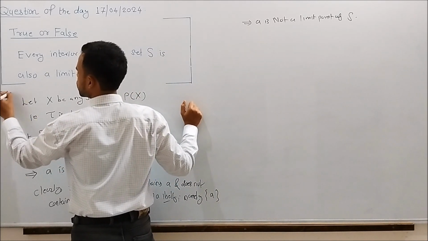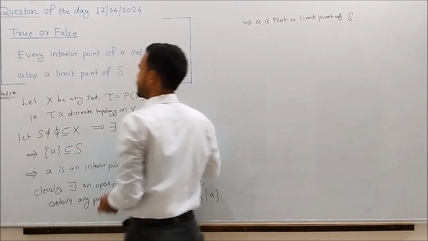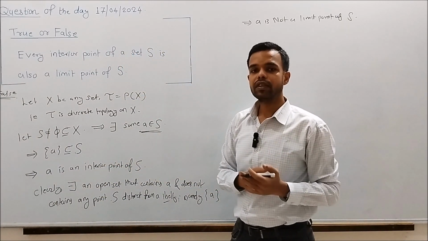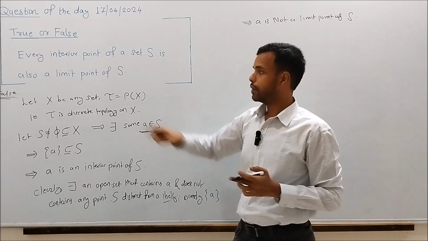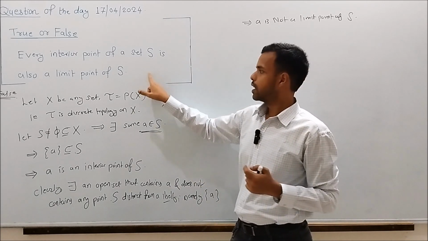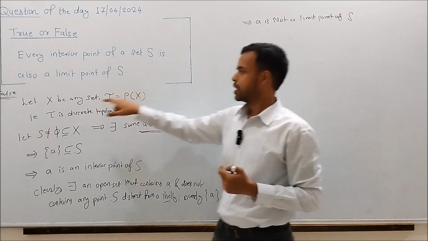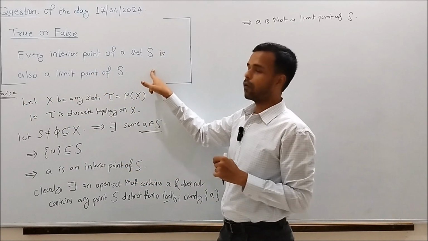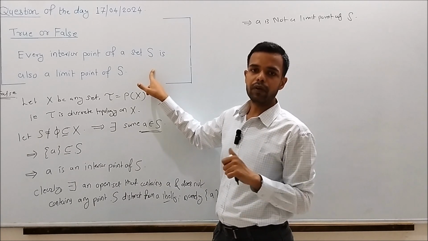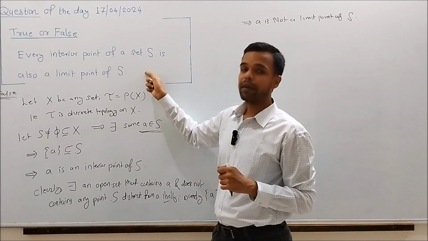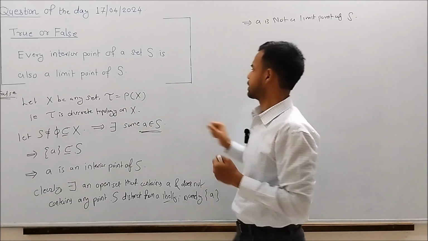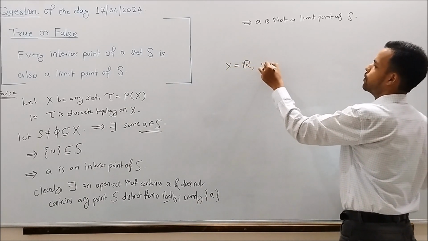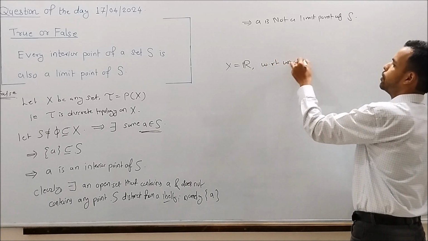However, if it is given that S is a subset of Euclidean space with usual topology, then the given statement will become true. Here it is not given that, that's why the given statement is false. But if it is given that S is a subset of Euclidean space with usual topology, then this statement will become true. To see this, let X equal R with respect to usual topology.